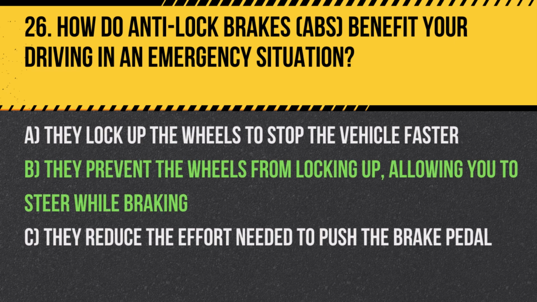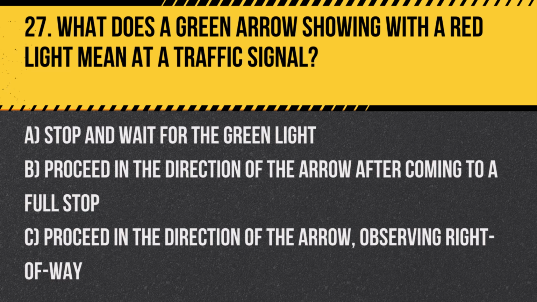Answer: B. They prevent the wheels from locking up, allowing you to steer while braking. ABS helps maintain control and stability of the vehicle during emergency braking. Question 27. What does a green arrow showing with a red light mean at a traffic signal?